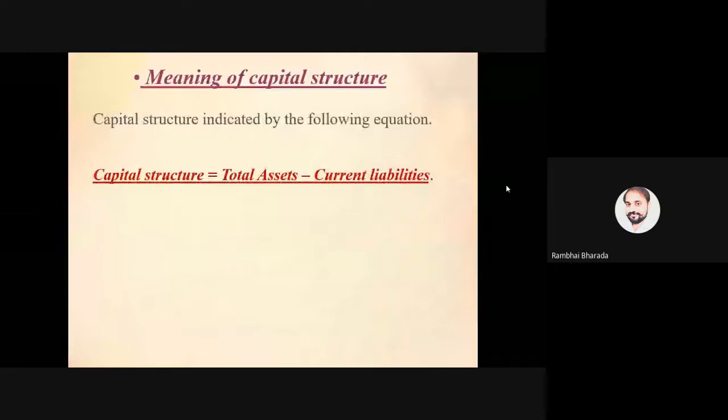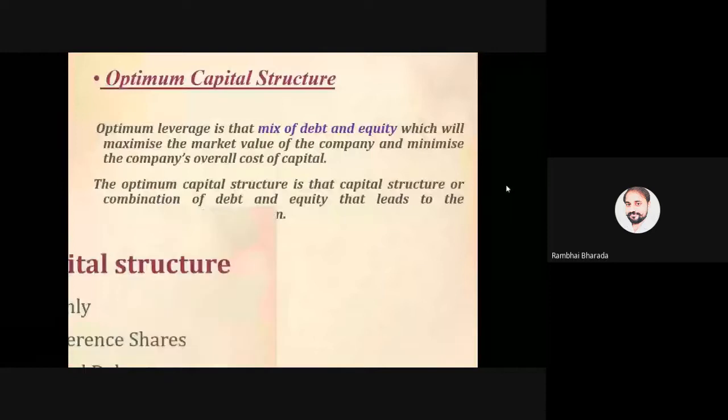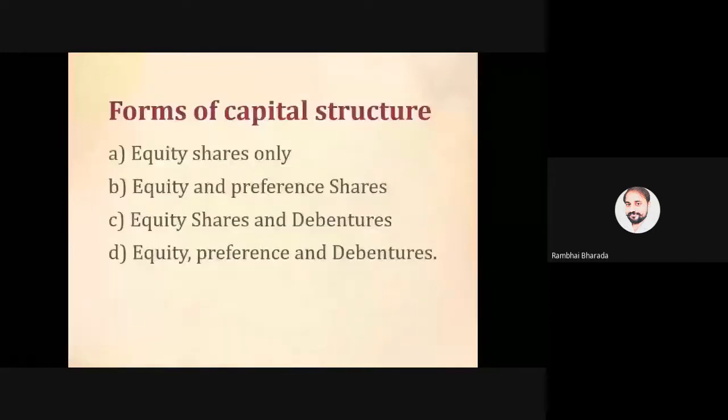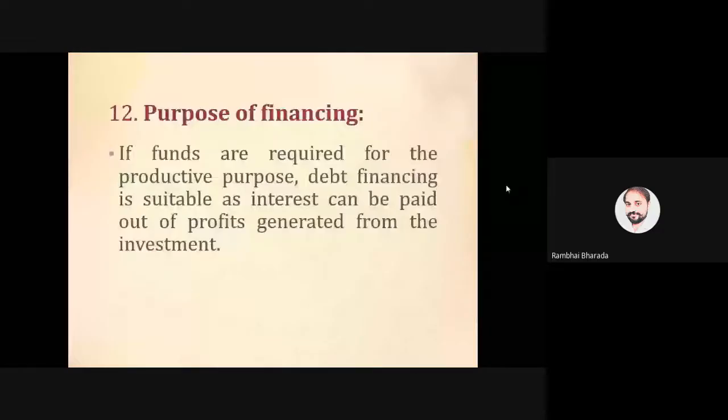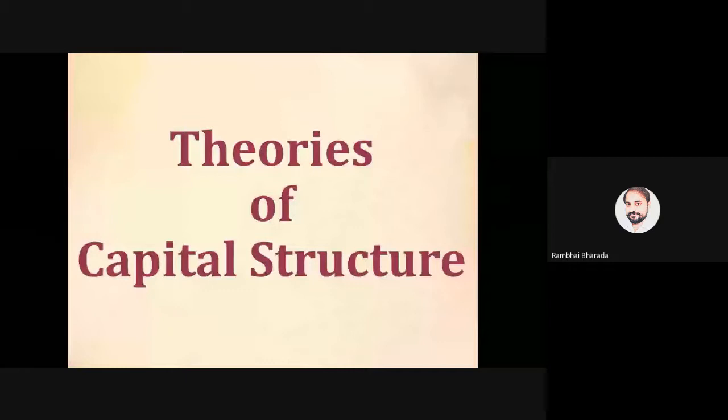Optimum capital structure means a capital structure at which the cost of capital is minimum, but the value of the firm will be maximum. After that we have seen the forms of capital structure: equity, preference, and debt. And then we have seen the determinants of capital structure approach. There are 17 points. We have discussed them one by one in detail, and then we have started theories of capital structure. Am I right? We are here.